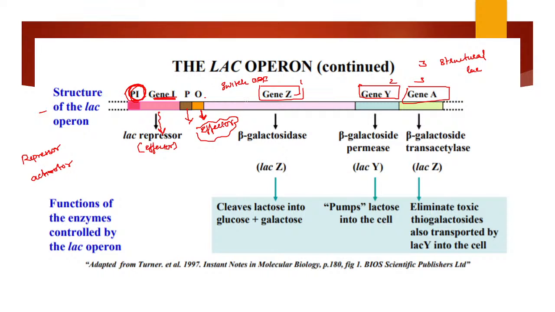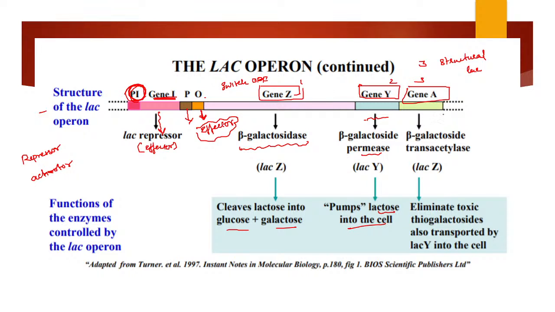And this gene Z will produce an enzyme known as beta galactosidase, which helps in cleaving the lactose into glucose and galactose. And the next gene is gene Y, which will produce another enzyme called beta galactoside permease, which helps in pumping the lactose into the cell.